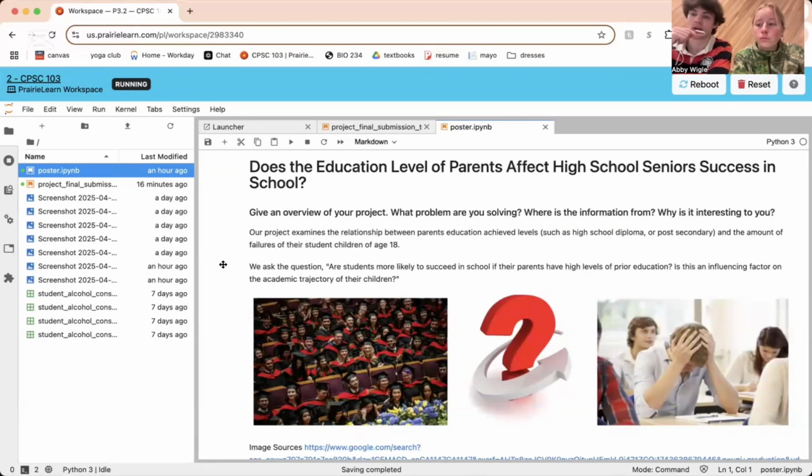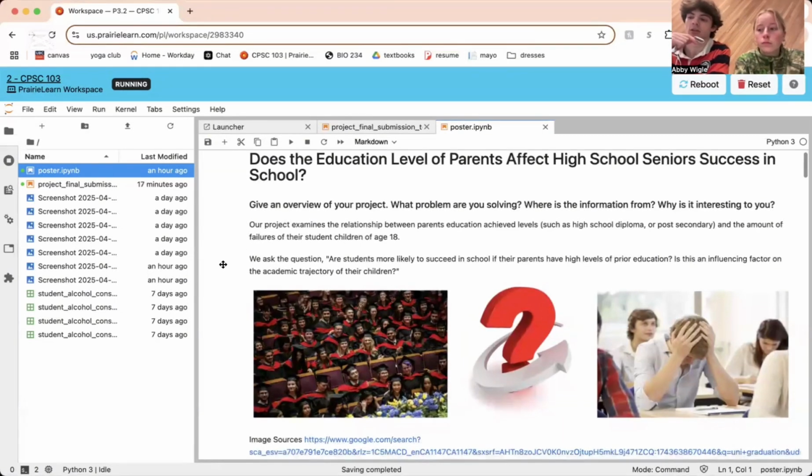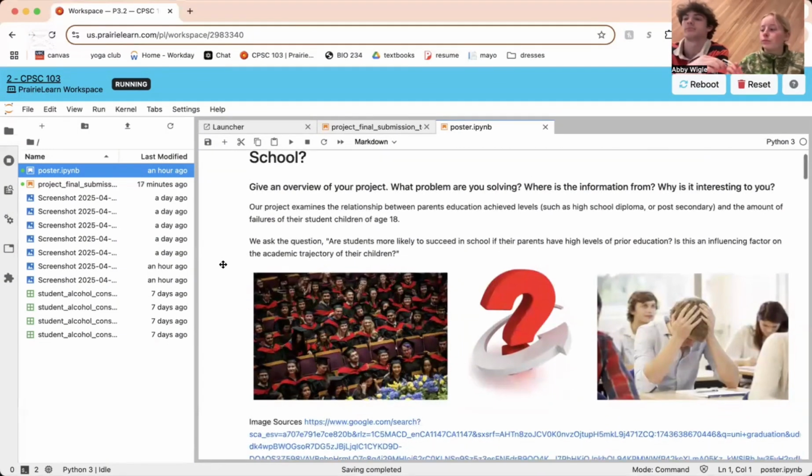The information is from the student alcohol consumption data set, which is a host of super intriguing data columns regarding student lifestyle. This particular relationship was chosen from amongst the dozens of data categories because it asked the question, are students more likely to succeed in school if their parents have high levels of prior education? And is there an influencing factor on the academic trajectory of their children?